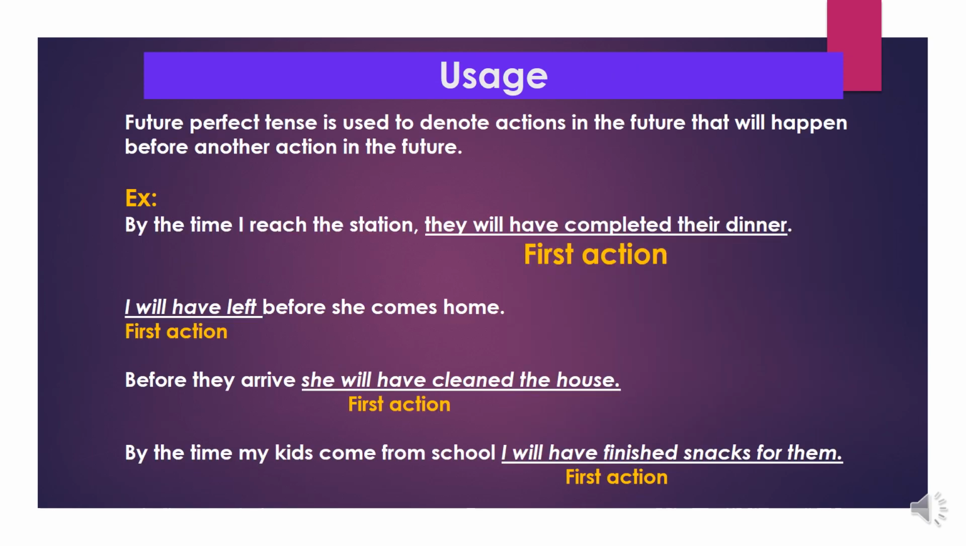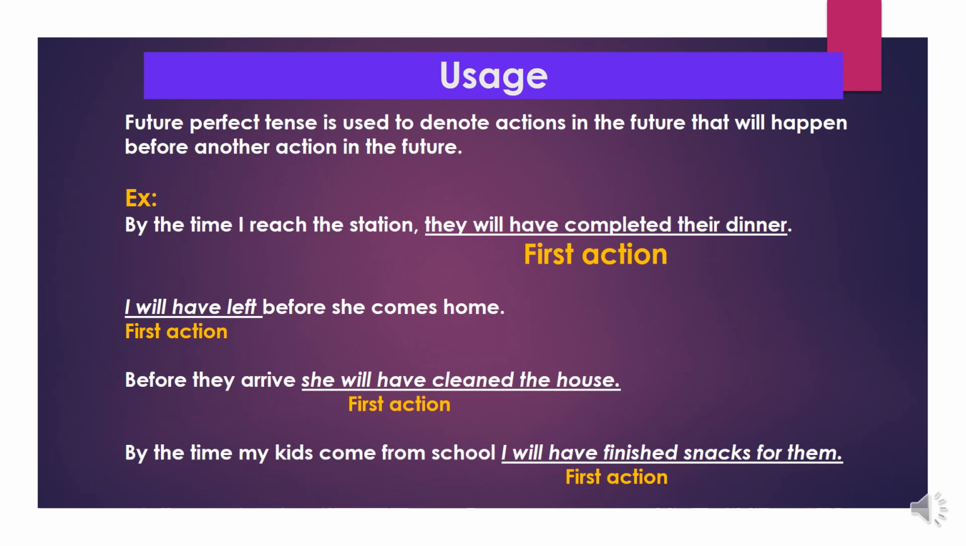Let's see the uses of future perfect tense. Future perfect tense is used to denote actions in the future that will happen before another action in the future. Means two actions happen in the future only. The earlier action we must express in future perfect tense. Let's understand with the help of examples.